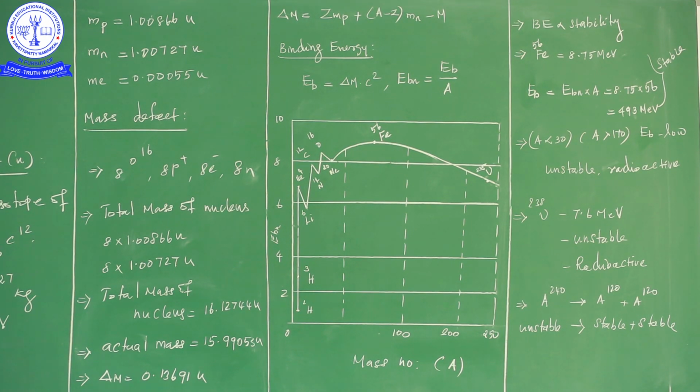So when mass number increases, initially binding energy per nucleon randomly increases, randomly decreases, then after some time slowly increases, then obtains the maximum for the iron nucleus, then slowly decreases. Following the slow decrease, finally we find the binding energy of the uranium nucleus, so it's 7.6 million electron volt.